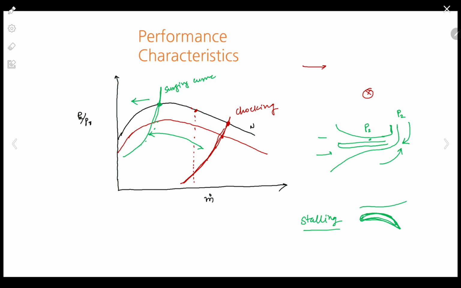It is always desirable that the flow occurs on the surface of the blades, so that more energy interaction will happen. But because of some geometrical distortion or change in the working parameters, such as the velocities, the flow separates from the blades, which will cause vibration and so on. This is called stalling.